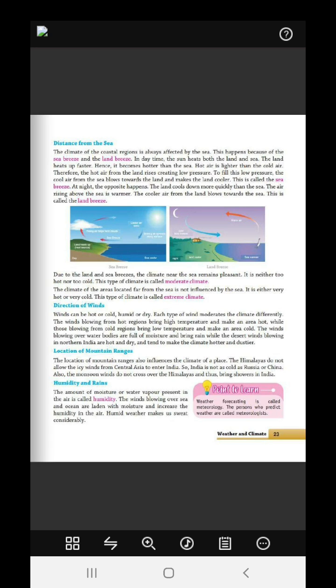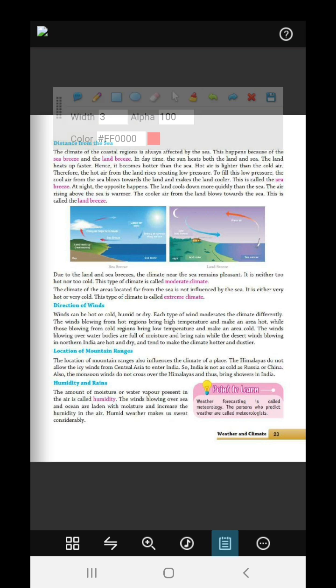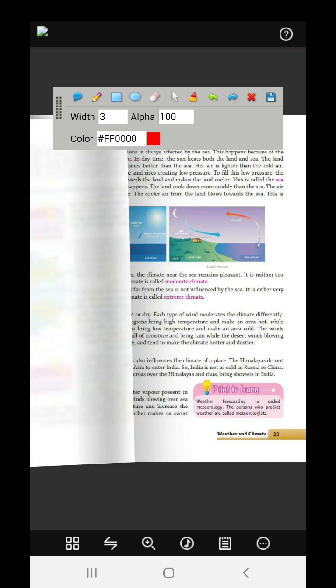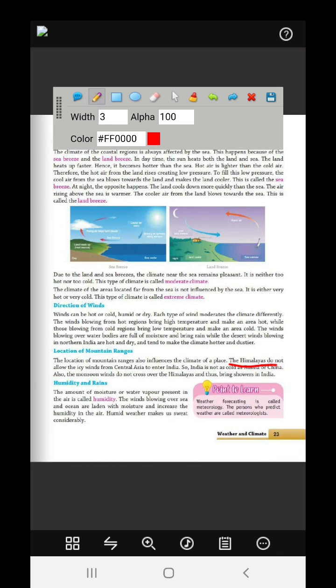Location of the mountain ranges. The location of the mountain ranges also influences the climate of the region. The Himalayas do not allow the icy winds from Central Asia to enter India. That's why India is not as cold as Russia or China. The monsoon winds cannot cross the Himalayas, and therefore they bring rain.